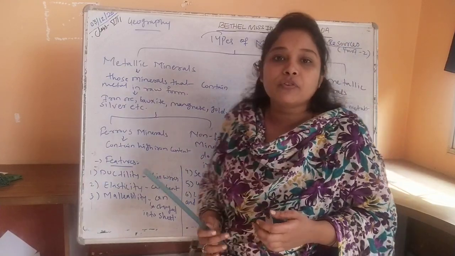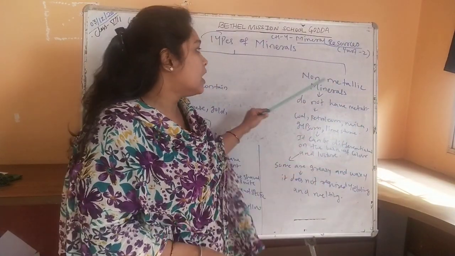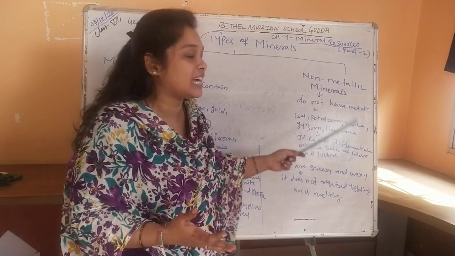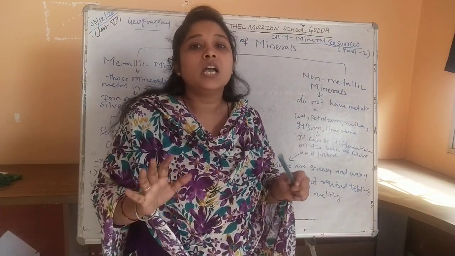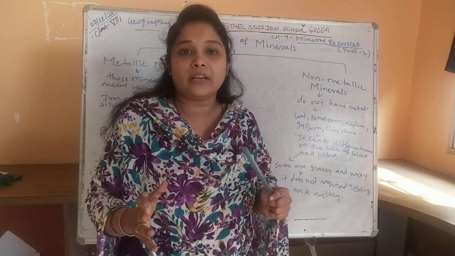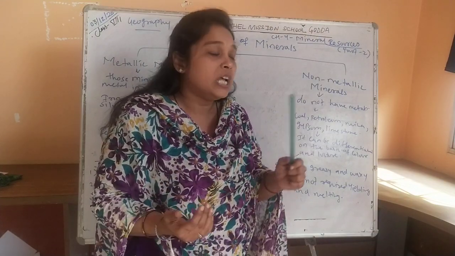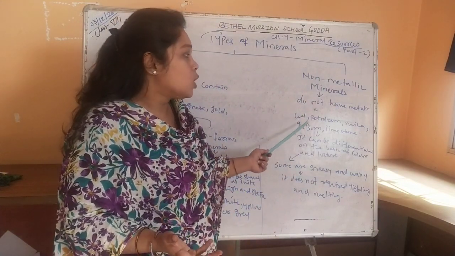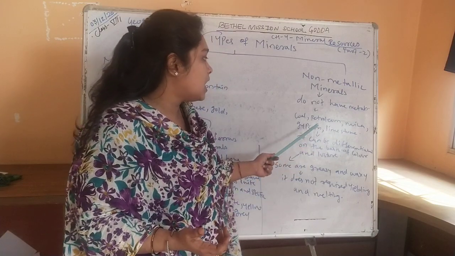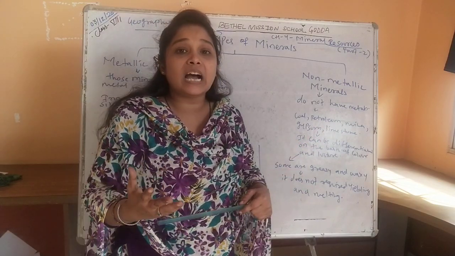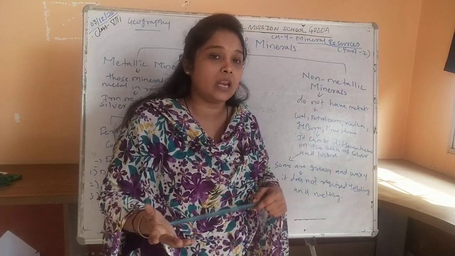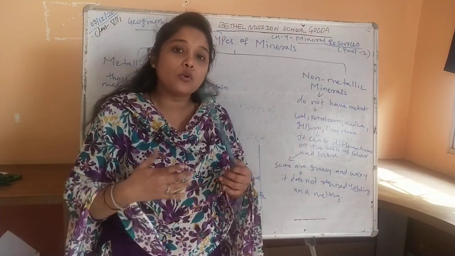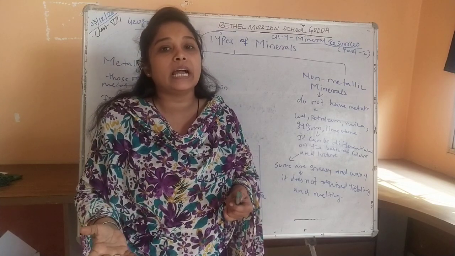Now, moving further, the second type of mineral is non-metallic minerals. Non-metallic minerals are certain minerals which do not contain metals. They don't have a chemical composition of metal or that physical feature. That means they do not contain metal at all. Let's take examples: coal, petroleum, mica, gypsum and limestone. These are minerals which do not contain any kind of metal in them, even in the raw form.